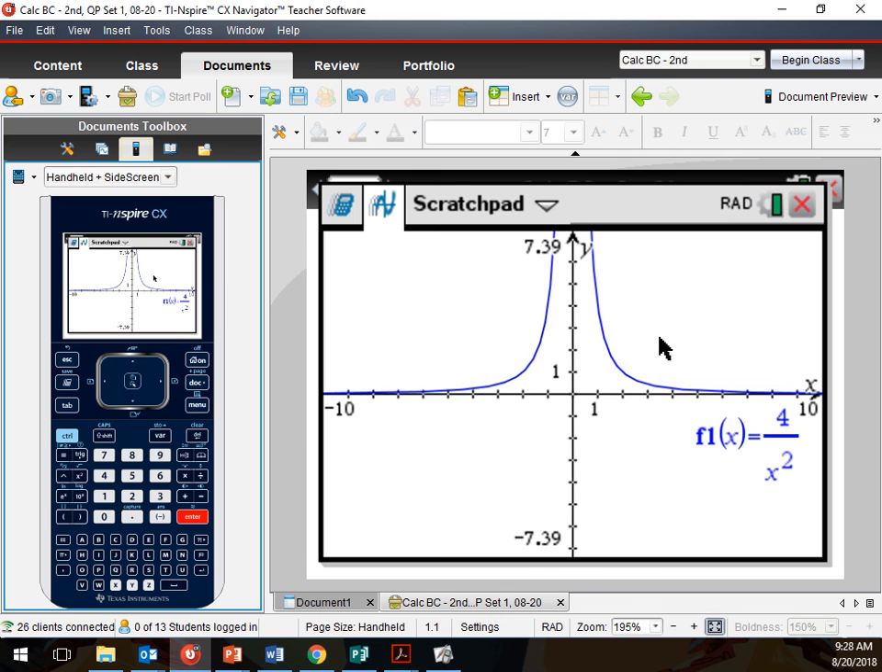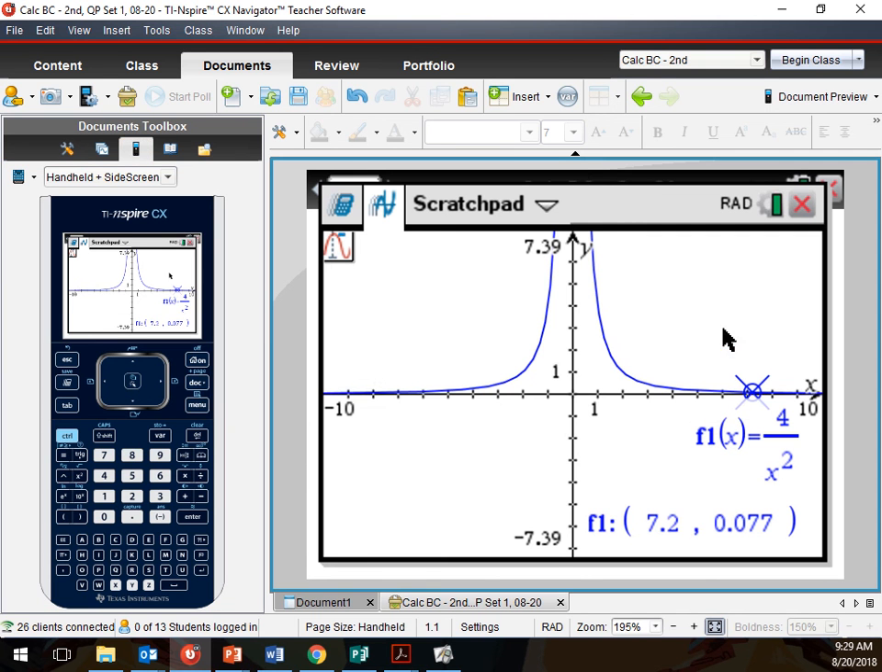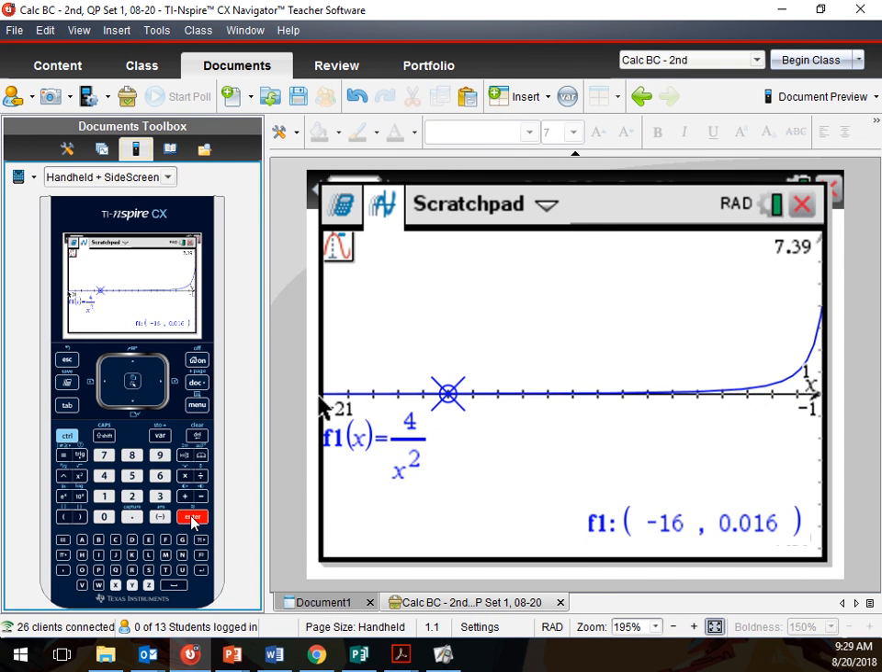Okay, so now we have this here, 4 over x squared. Now let's start plugging in some numbers. So we had -4, okay, we had -8, we have -16. Okay, and you keep going. So let's go -256.